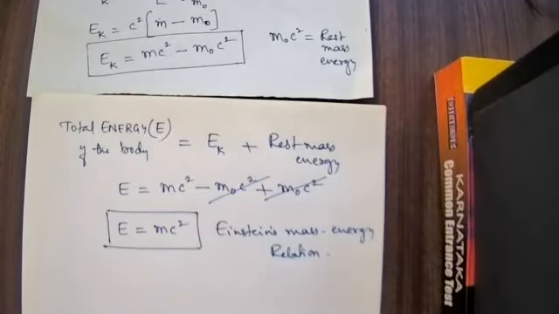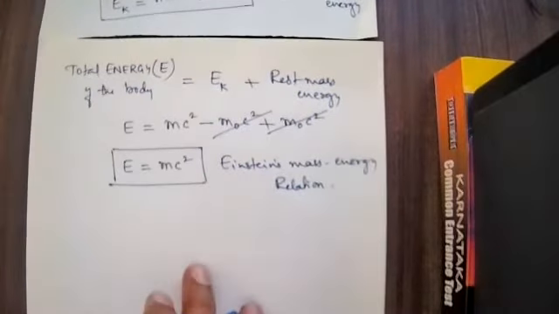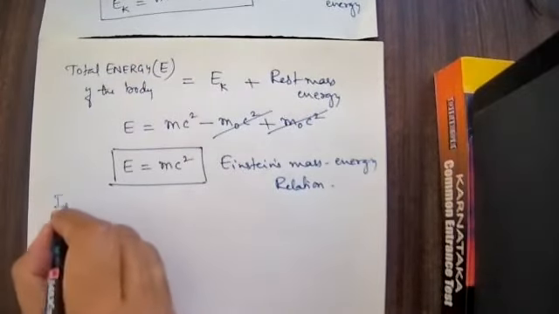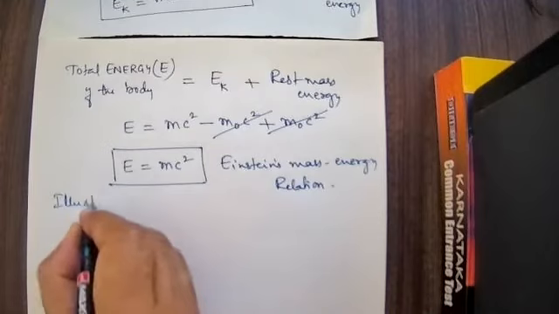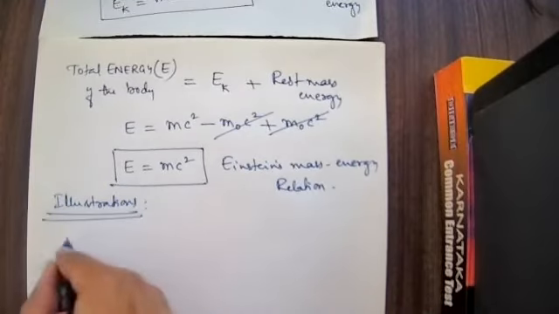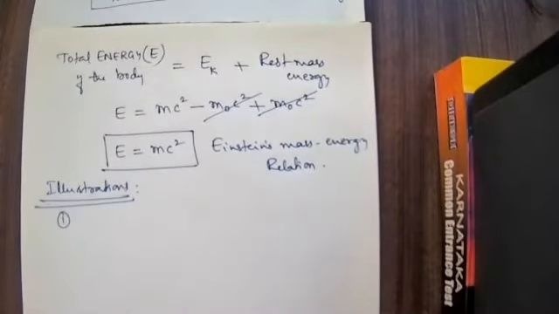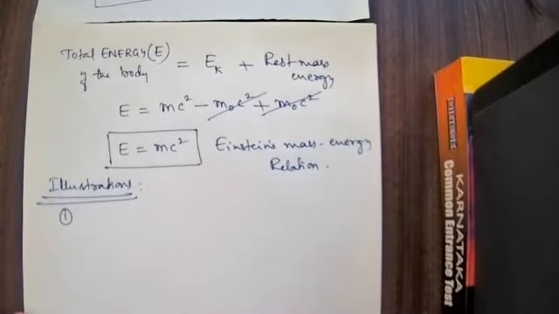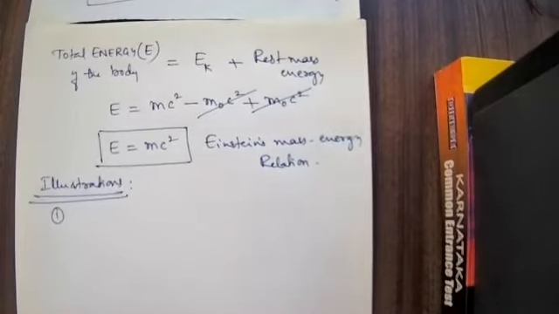Not only that, we will ask you to explain these ideas using illustrations. What are the illustrations here? It means we have to explain with an example. Illustration number 1. If possible, I will take up the cosmic rays also, otherwise somebody else is going to take it, depending upon the time factor.